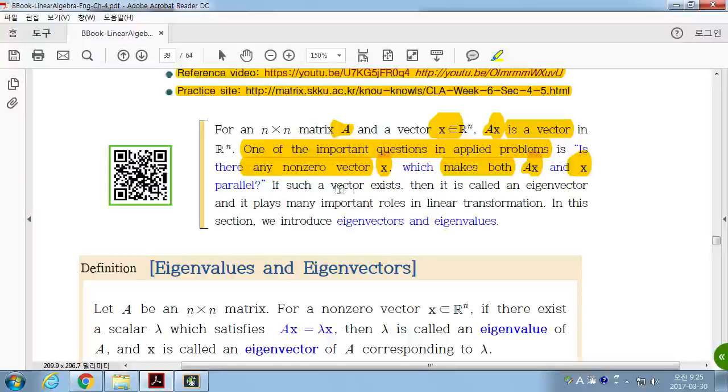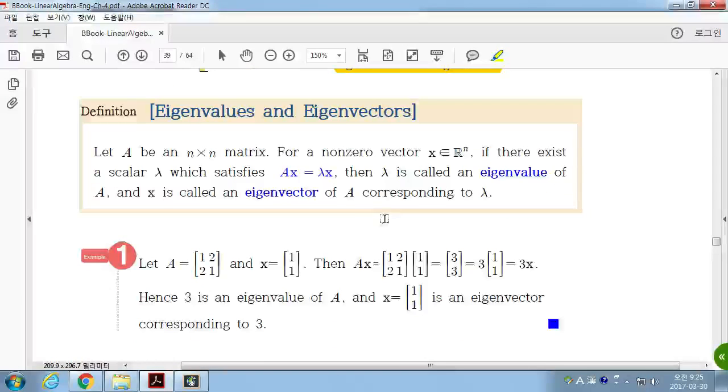If such a vector exists, then it is called an eigenvector. And it plays many important roles in linear transformation, which we will cover in chapter 6. In this section, we now introduce eigenvectors and eigenvalues.